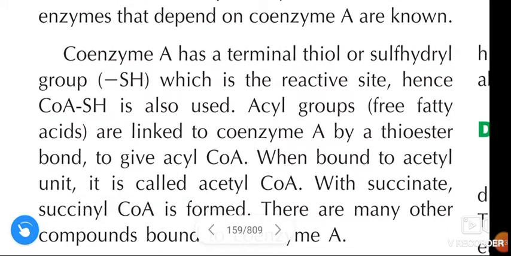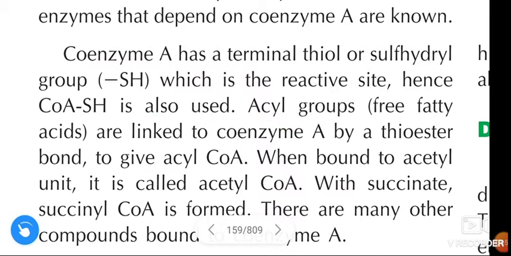Next, coenzyme A has a terminal thiol or sulfhydryl group, that is SH. This sulfhydryl group is the reactive site. Hence, CoA-SH is also used.